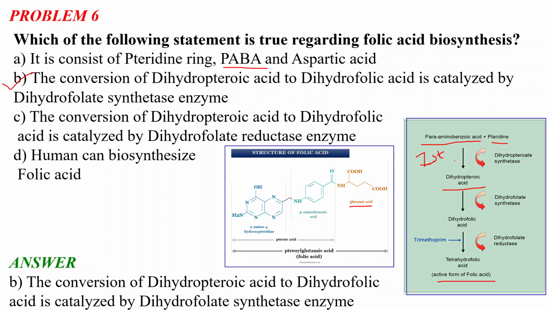Remember, there are 3 steps for the biosynthesis of folic acid, and in each step a different enzyme is involved. Dihydropteroate synthase basically synthesizes dihydropteroic acid, and the second step is the synthesis of dihydrofolic acid, which is catalyzed by dihydrofolate synthase, and the third step is the synthesis of tetrahydrofolic acid, and this is catalyzed by the dihydrofolate reductase enzyme. Okay, so remember the names and the roles of these 3 enzymes for folic acid biosynthesis.